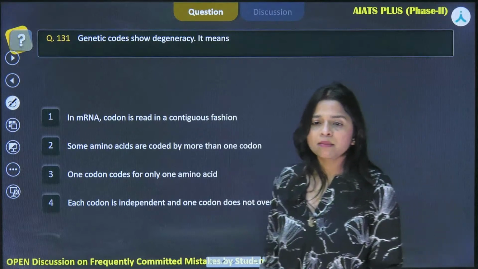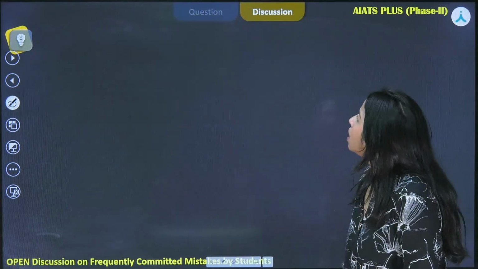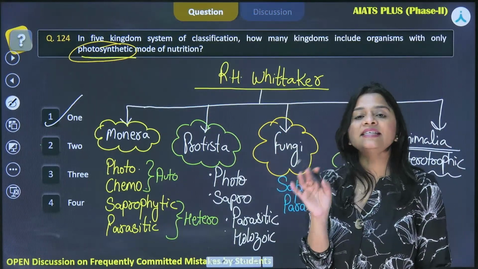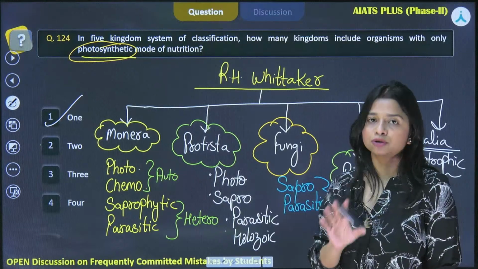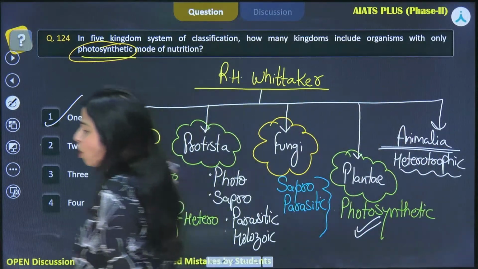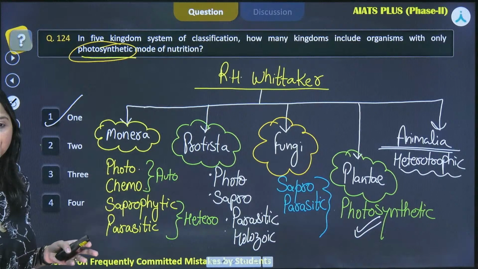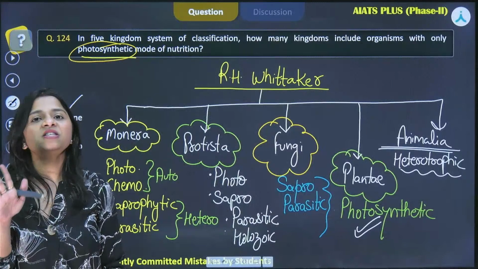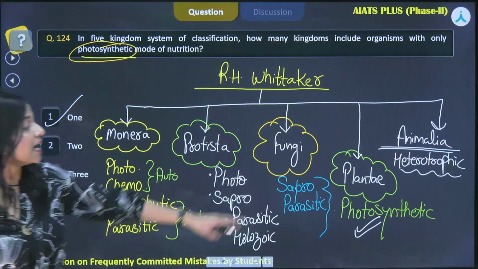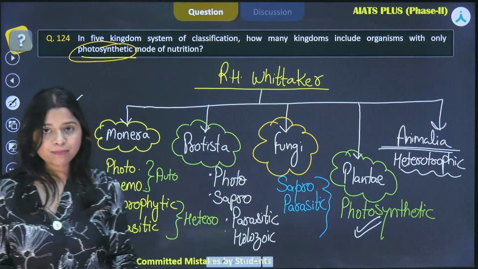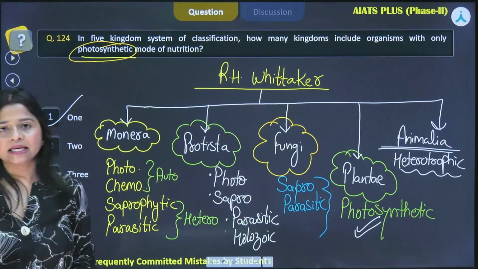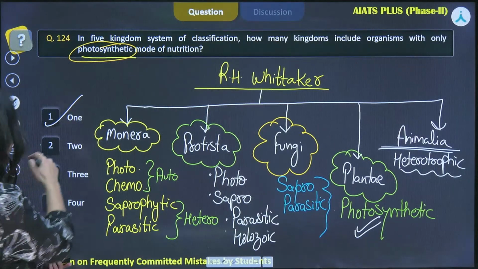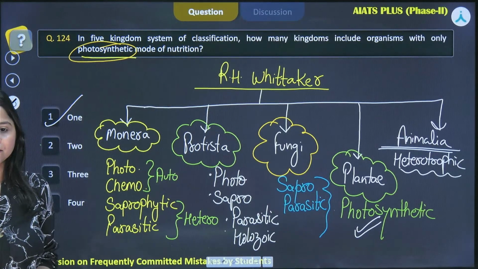Can you please repeat the previous question? It is asking about the only kingdom that is having the members that are purely photosynthetic. So I have explained it in the form of this table right here. These are the different modes of nutrition in the 5 respective kingdoms, and we can see that only kingdom Plantae is having the members that are purely photosynthetic according to R.H. Whittaker. So we have the first as the correct answer.